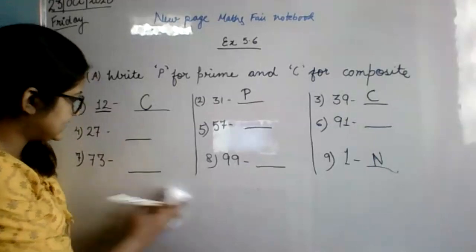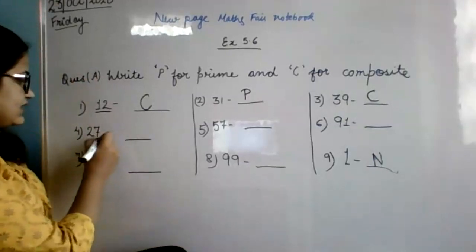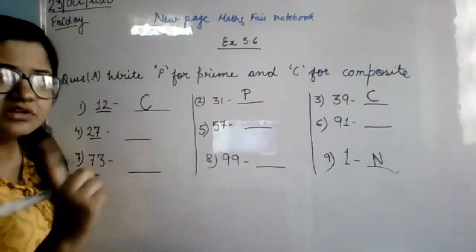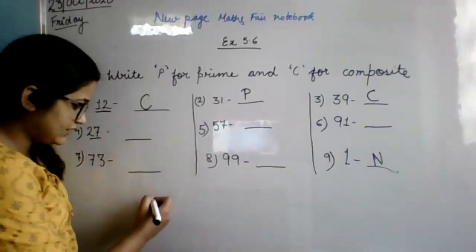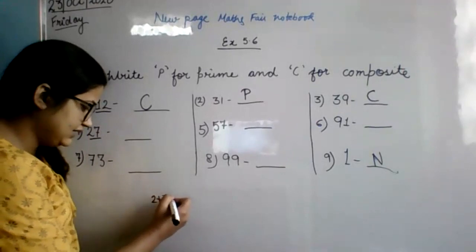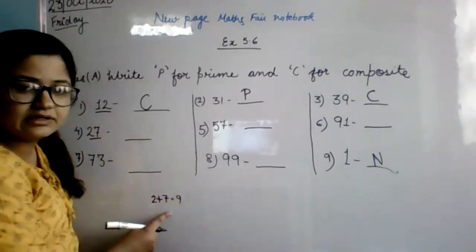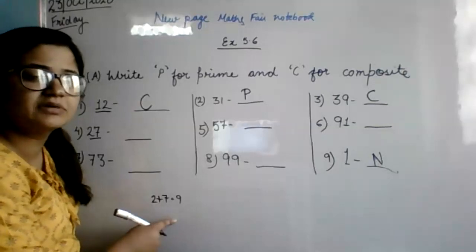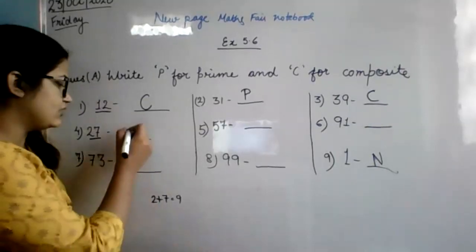Okay, now let's see the next one. 27. If you know the table of 9, 9 threes are 27, it is coming. And if you are facing some problem, you can do one thing: 2 plus 7 you can add. 2 plus 7 is 9. If it is coming in the table of 9 or in the table of 3, then yes, it is a composite number.